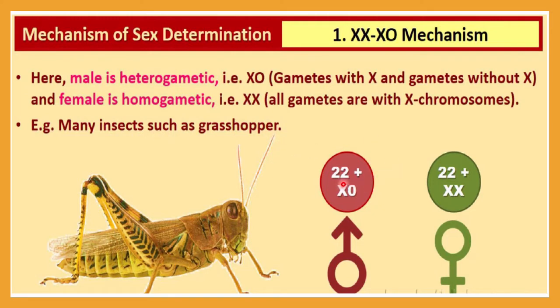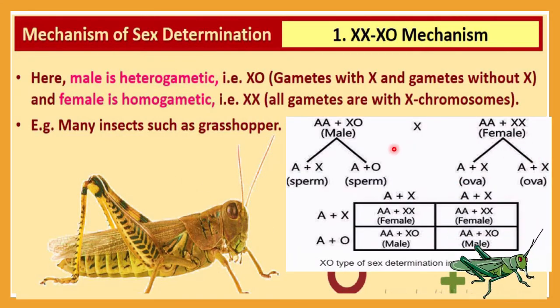Here 22 pairs will be autosomal chromosomes, right? In the case of a male, this symbol is for the male, he will have 22 pairs of autosomes, and the sex chromosomes will be X0. In the case of a female, the autosomes are similar to the male, but the sex chromosomes will be XX, two X will be present. That's why if gametes are formed, all the gametes will have an X chromosome. But in the male, half the gametes will have X and half the gametes do not have X. Let me discuss more.